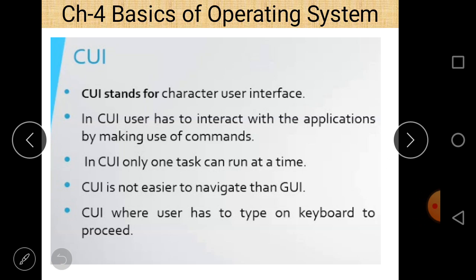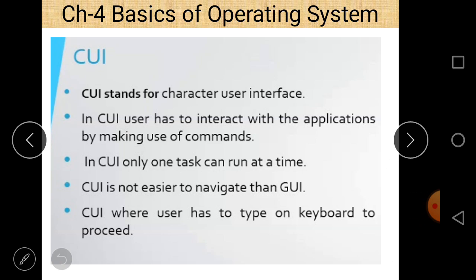And in CUI, only one task can run at a time. So that is a limitation of CUI, that only one task can run at one time. We are not able to run more than one task at the same time. And CUI is not easier to navigate than GUI, so it is hard to navigate CUI as compared to GUI. And in CUI, the user has to type on the keyboard to process.